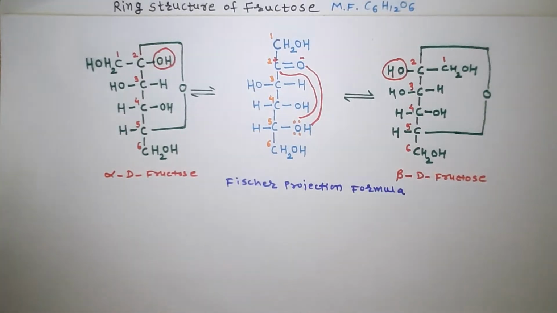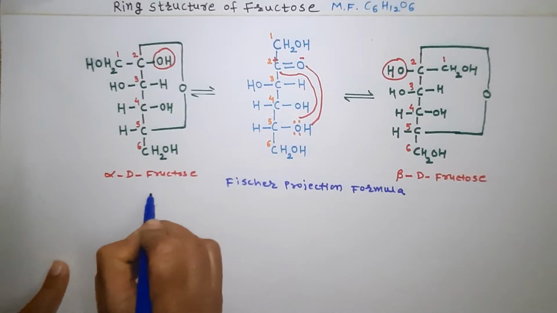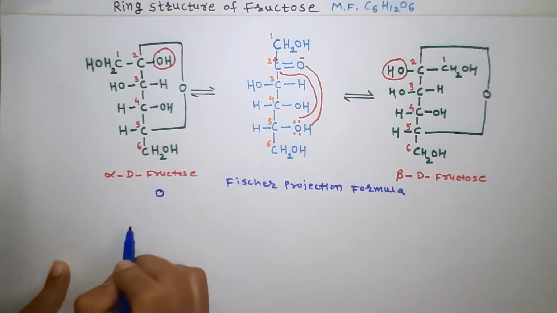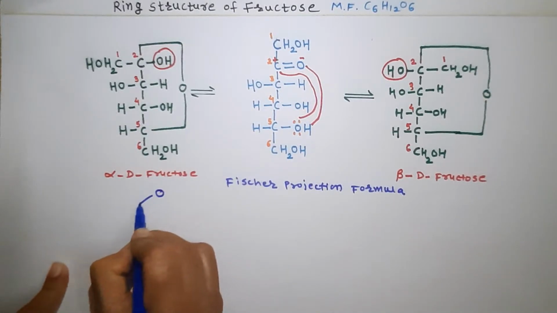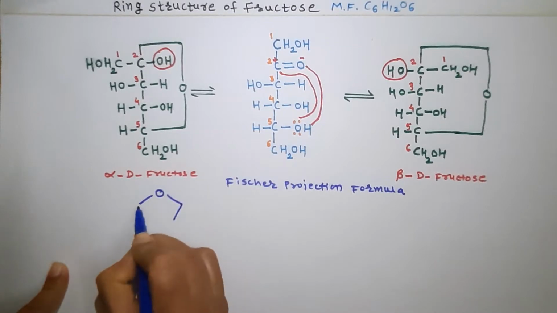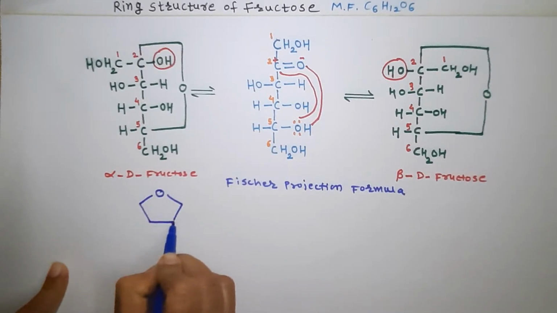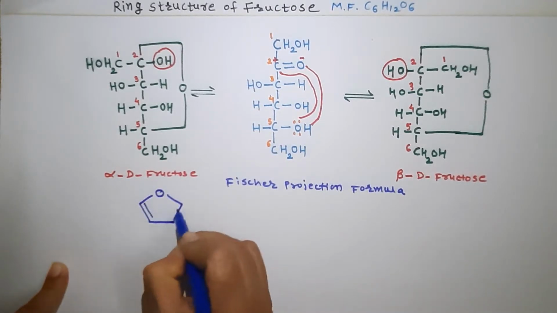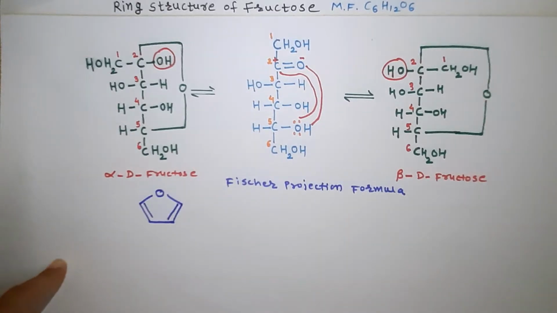Now, see here that the structure of fructose, alpha and beta fructose, shows a similar structure to furan. Furan is a 5-membered heterocyclic compound. See, this is the structure of furan, a 5-membered ring with one heteroatom. This is the one oxygen, one heteroatom, 1, 2, 3, 4 and 5. This is the 5-membered ring with one oxygen.